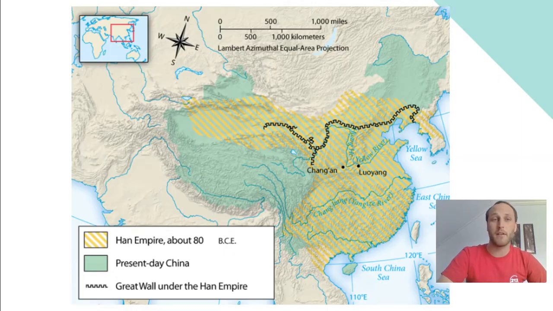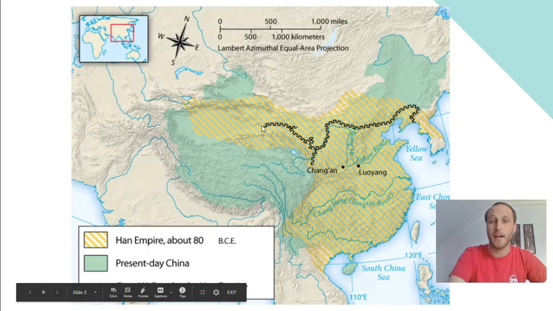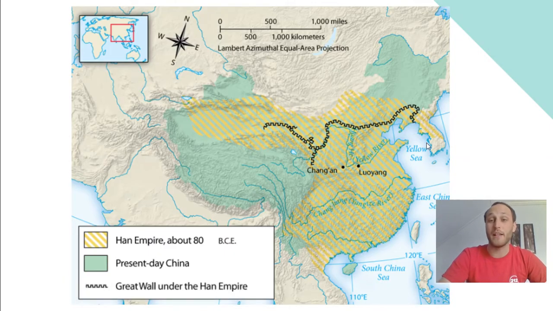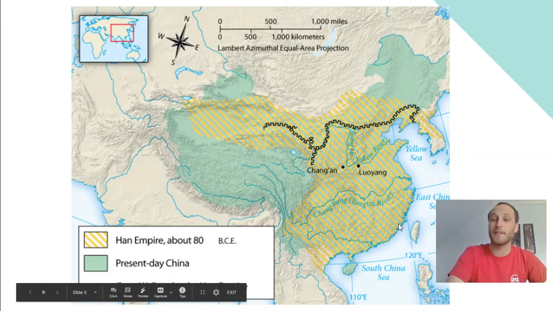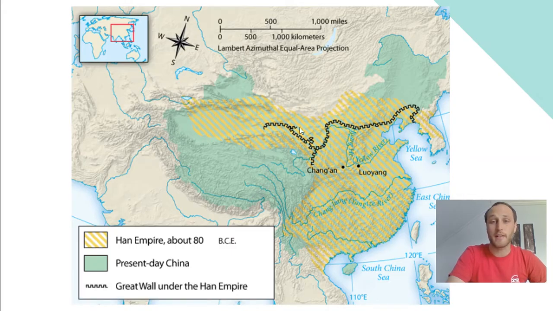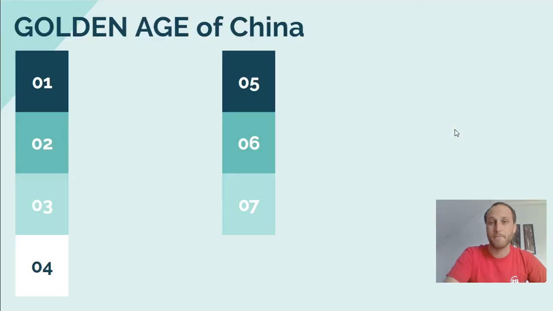So if you're looking at a map here of where the Han Dynasty takes place, we see up here that it's still located in Asia, in the part of ancient China here. But then this entire yellow region right here is going to be the Han Empire. So that is a large chunk of land that is covering most of present day China today. So this by far is the biggest dynasty out of the four that we have talked about. Present day China is in the green, Han Dynasty is in the yellow right there. So you see both rivers are still inside of there. We still see the access to the seas. And then we see the Great Wall of China that was started in the Qin Dynasty and then added on to in the Han Dynasty.